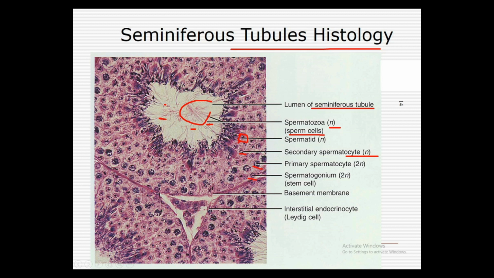So this is the basement membrane we have. Next, the interstitial endocrinocytes. This is the Leydig cell. The Leydig cells are the ones producing the testosterone actually.